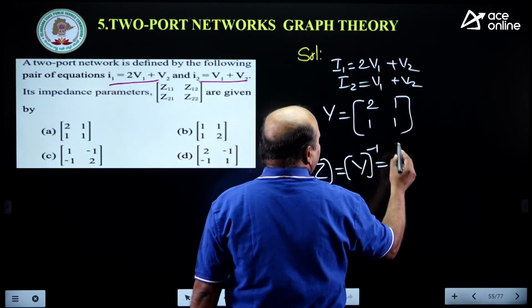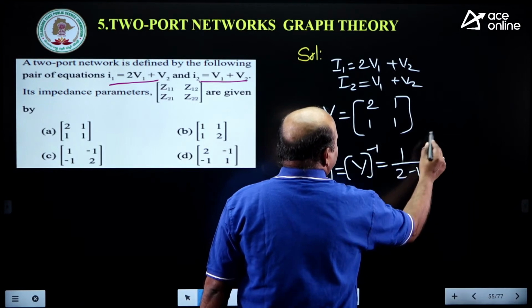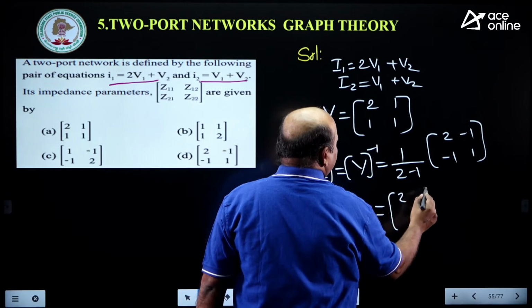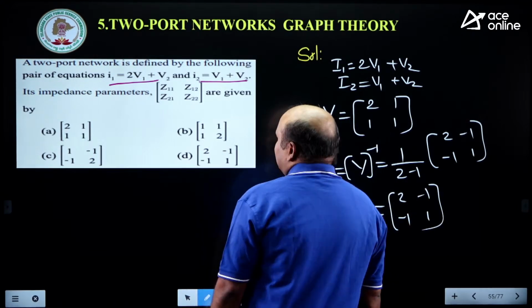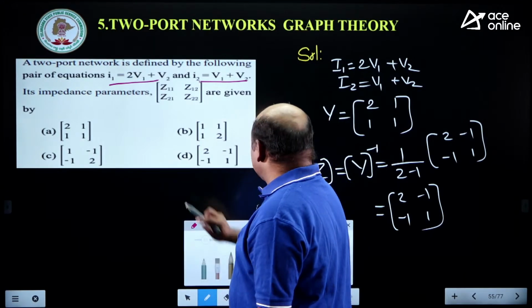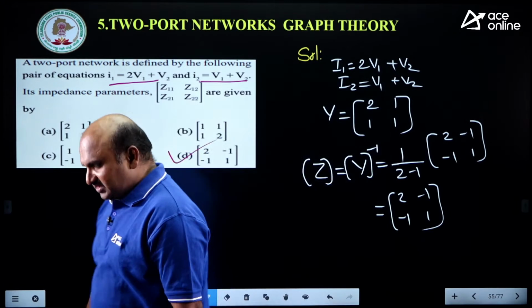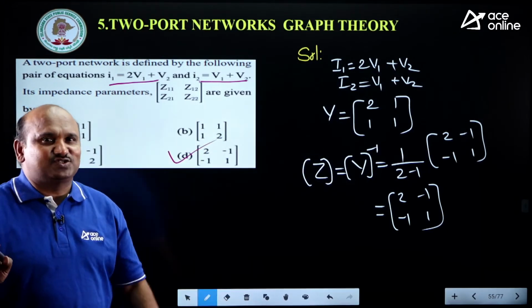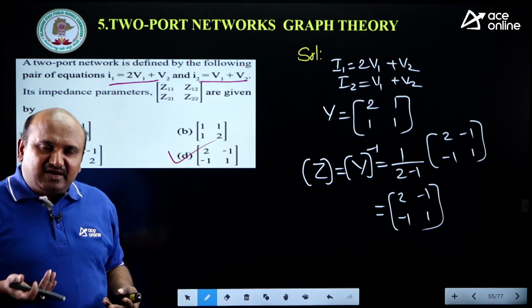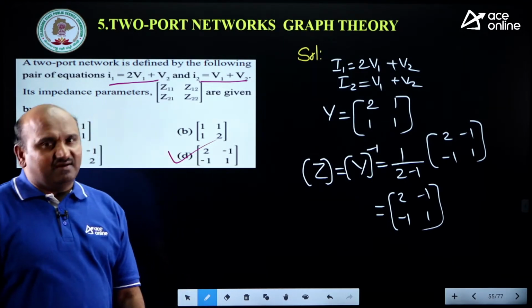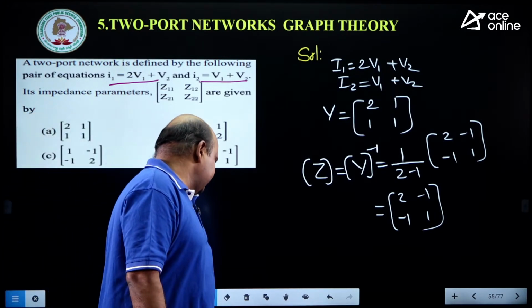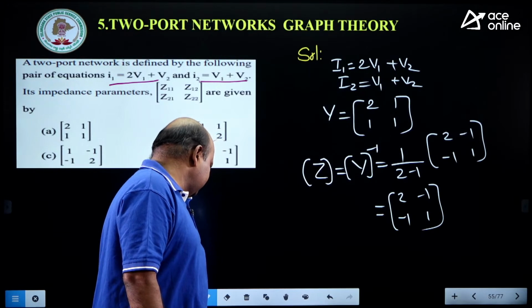Directly, 1 by AD minus BC, times D minus B minus C A. With that we are getting 2 minus 1 minus 1 1. Where is it? 2 minus 1 minus 1 minus 1. That is, D is the correct option. Are you getting it? What equations were given? Y parameter equations. First get the Y parameters, then take the inverse, you will get the Z parameters matrix. Is it right? Okay, any doubt?